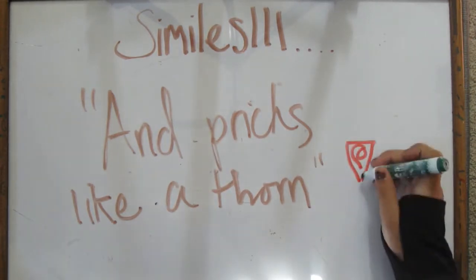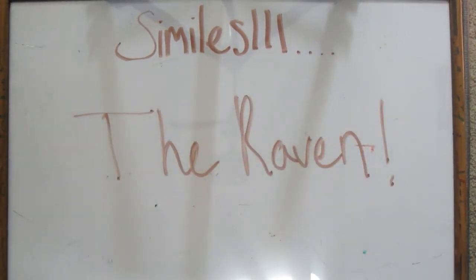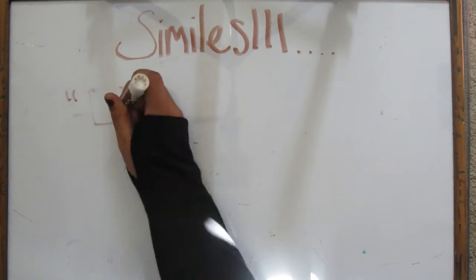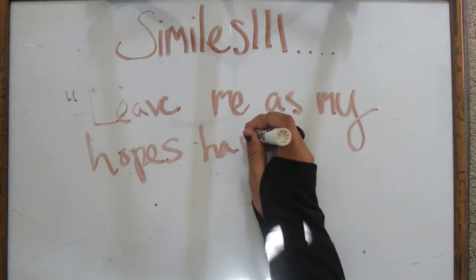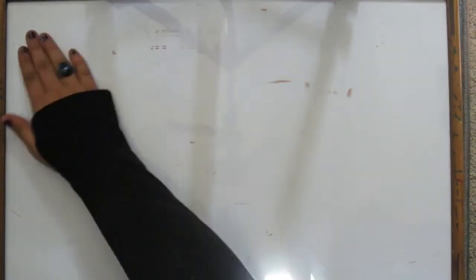You know who else likes using similes in their literary works? Edgar Allan Poe. In The Raven, he says, "On the morrow he will leave me, as my hopes have flown before." This compares the abandonment of a special person to the abandonment of this person's hopes.